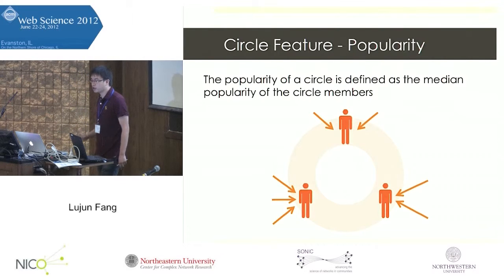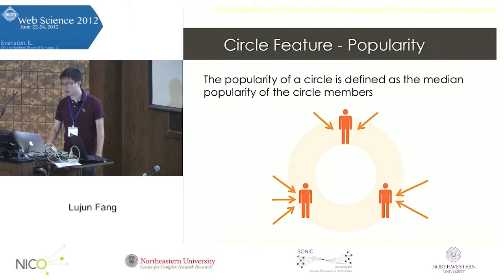We also consider a feature called popularity. Each user on Google+ can be followed by other users, and we define the number of followers a user has as the popularity of the user. And we define the popularity of a circle as the median popularity of the circle members. Notice that we use the median instead of the mean because the popularity of a particular user is very skewed. For example, if you have Lady Gaga in one circle, she'll have millions of followers, and computing the mean doesn't make any sense here. So we use the median popularity of circle members as the popularity of a circle.